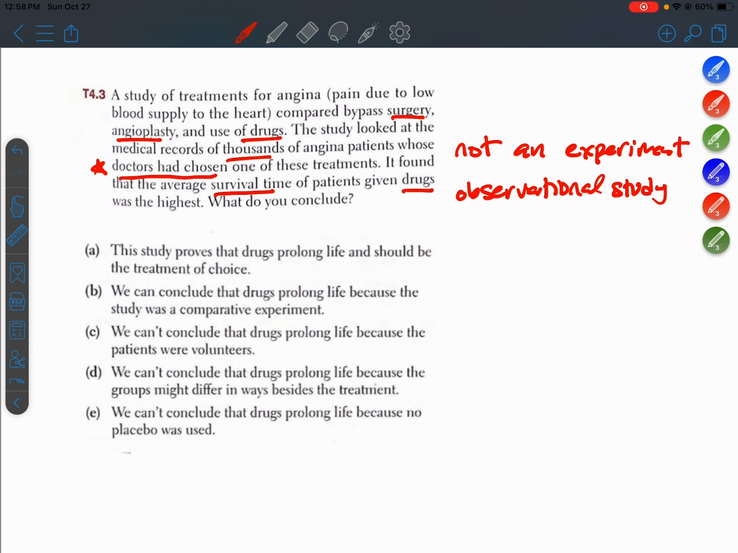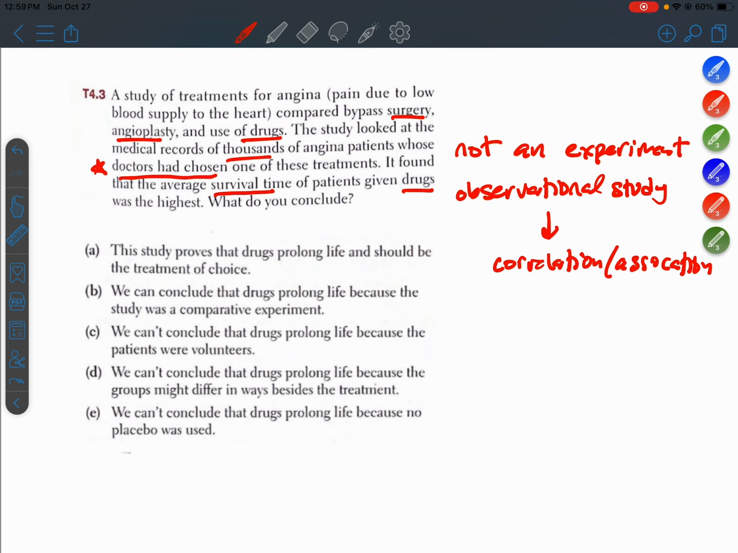All right. So, because it's not an experiment, we cannot make any cause and effect conclusions. We can only make conclusions about correlation or association. All right. But there's no way that we could say that the drugs caused those patients to have a higher survival time, because there might have been something else different about those patients besides the fact that they were given a drug. All right, so let's look at the 5 answer choices with this in mind, that we should only be making conclusions about correlation, not causation.